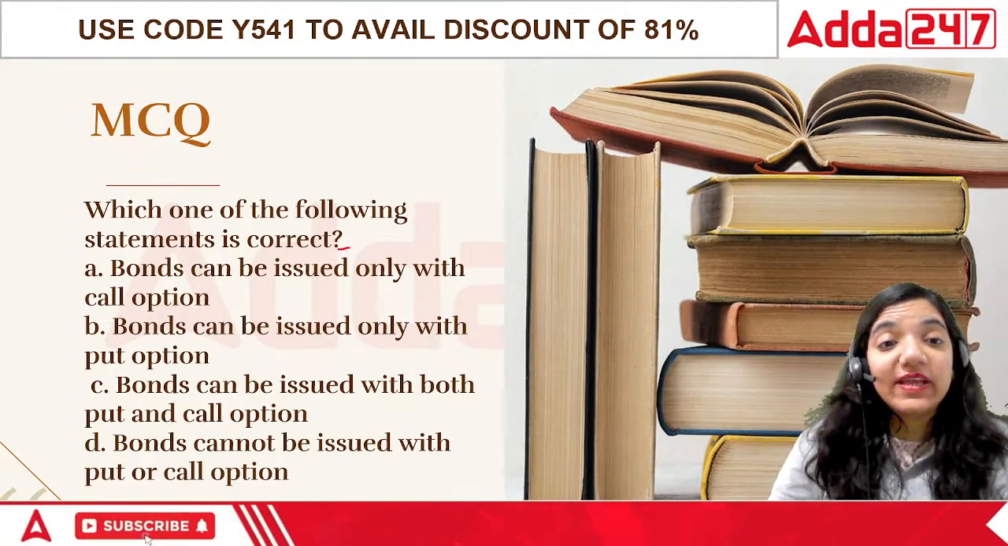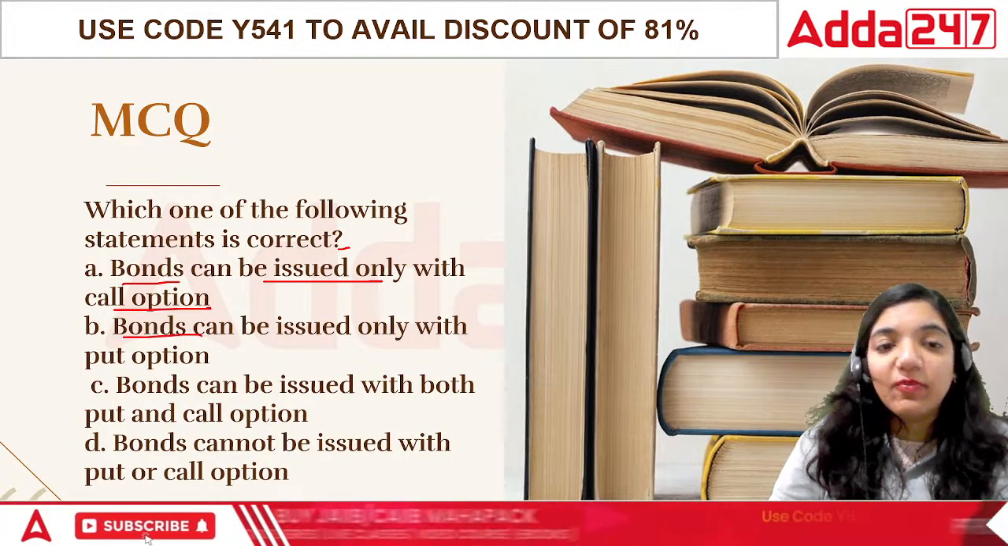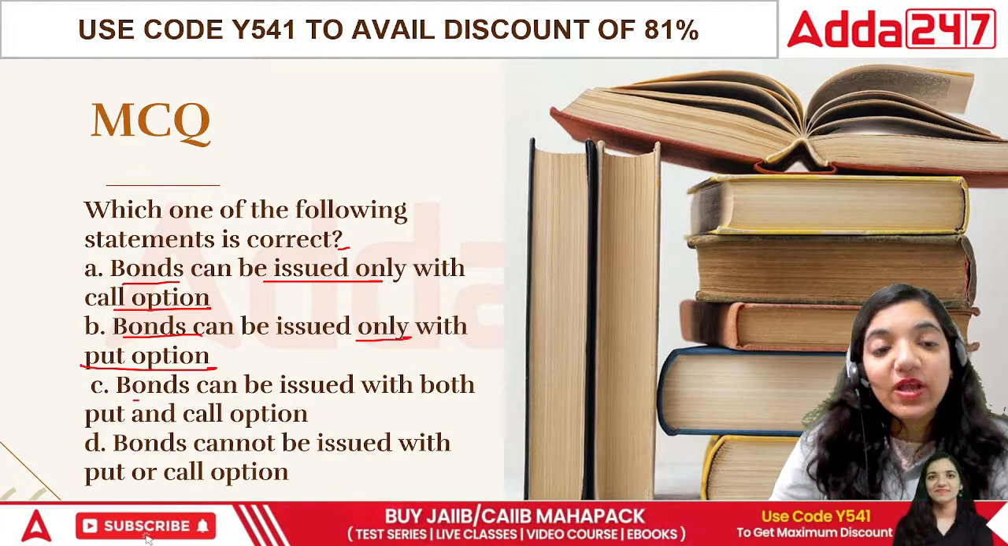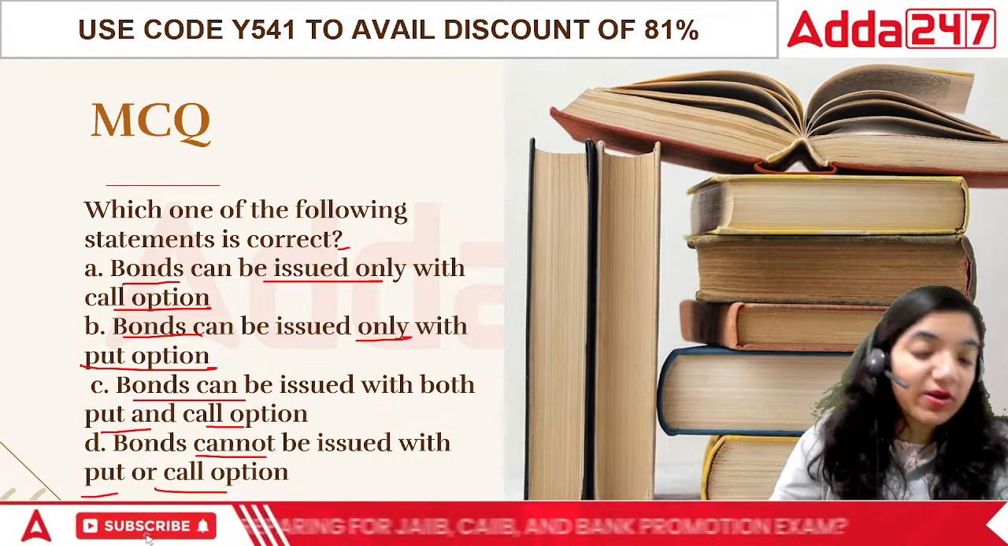Which one of the following is correct? The bonds can be issued only on call option. Bonds can be issued only on put option. Bonds can be issued between call and put option. It cannot be issued on call and put option.